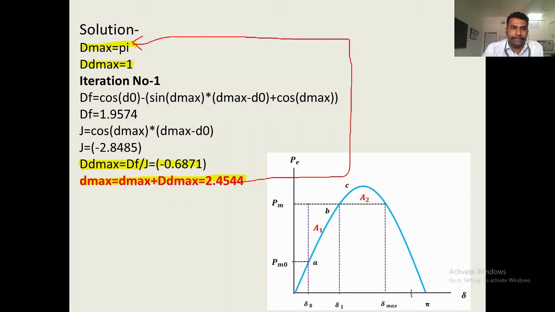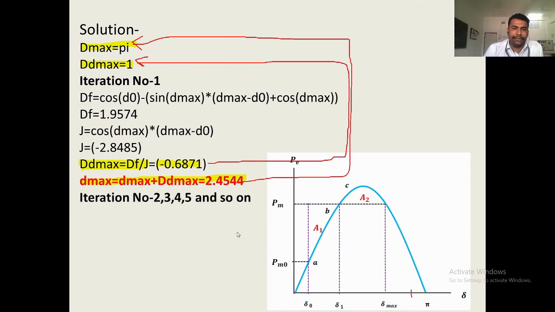dd max value, that is this value, will be put into this equation. Then you will solve iteration number 2, 3, 4, 5 and so on. You will get the value of d max. Correspondingly, you can find out the answer for PM.